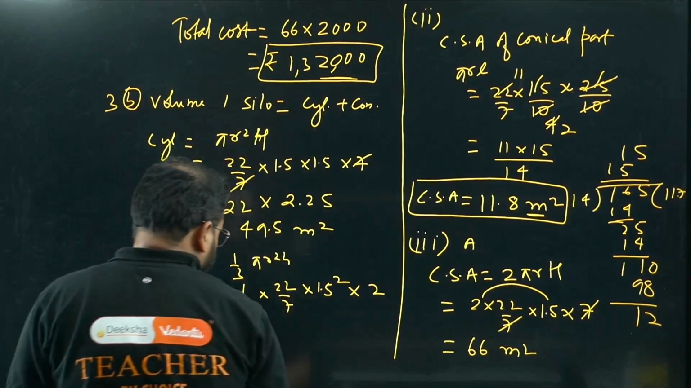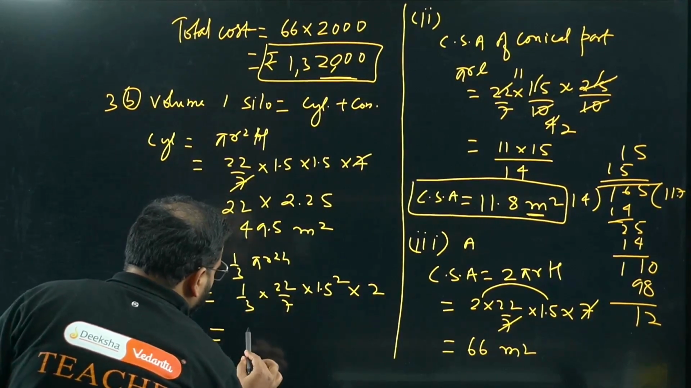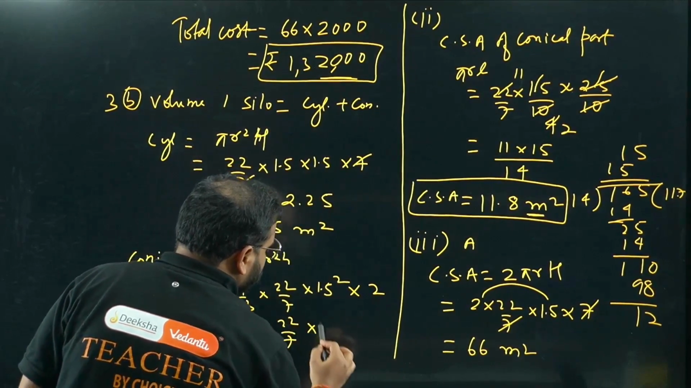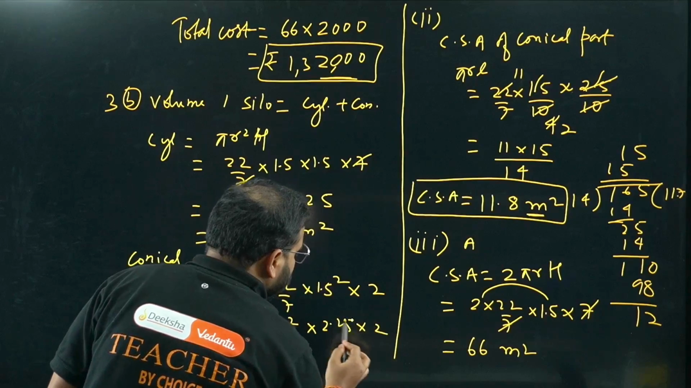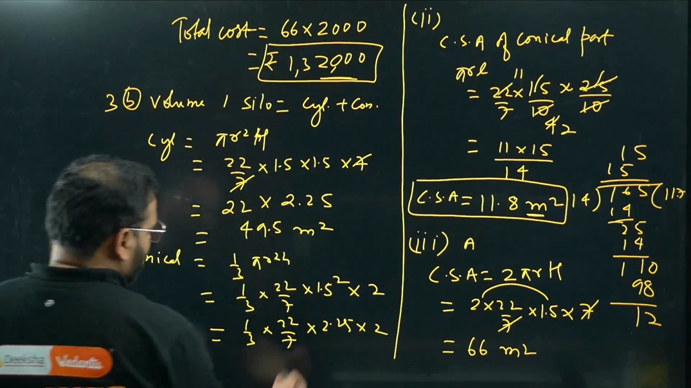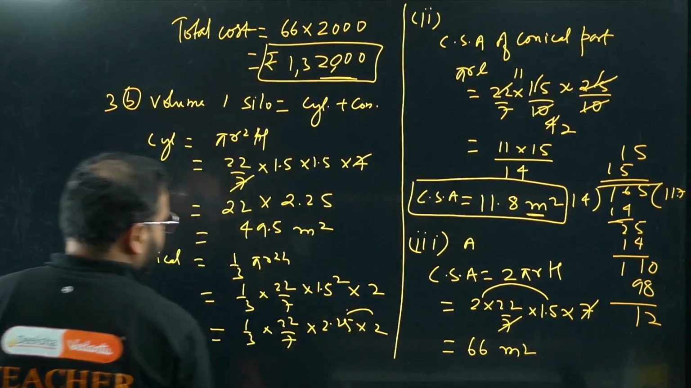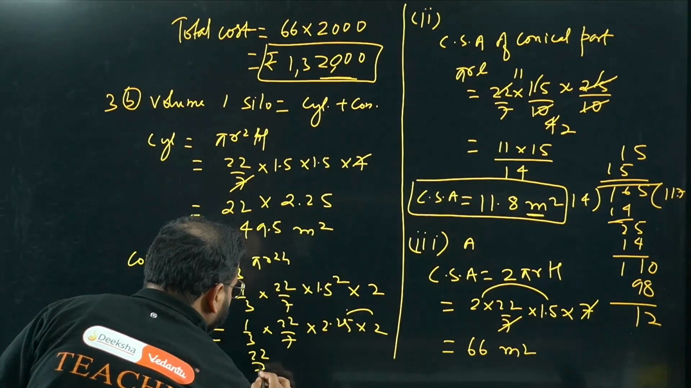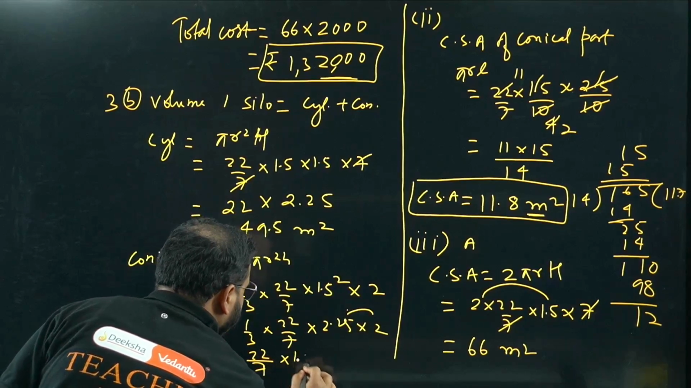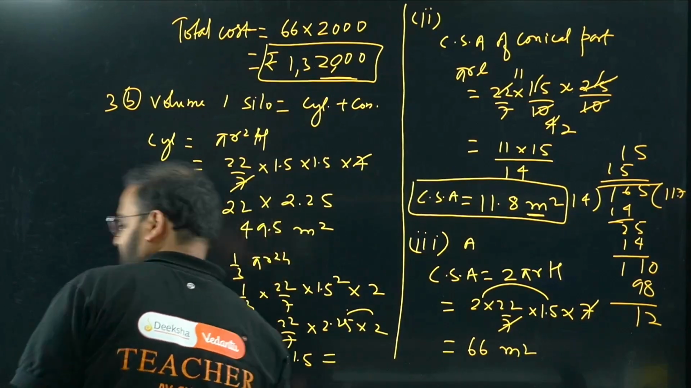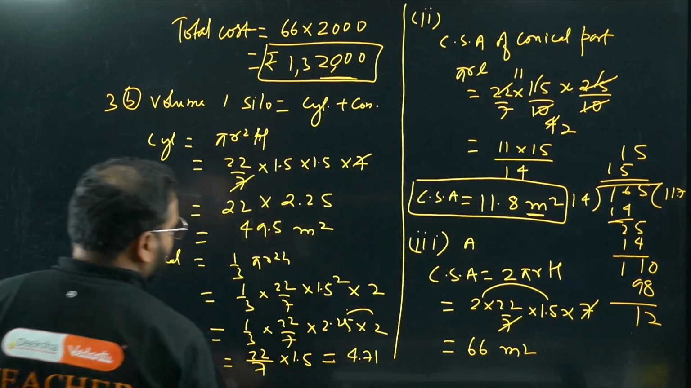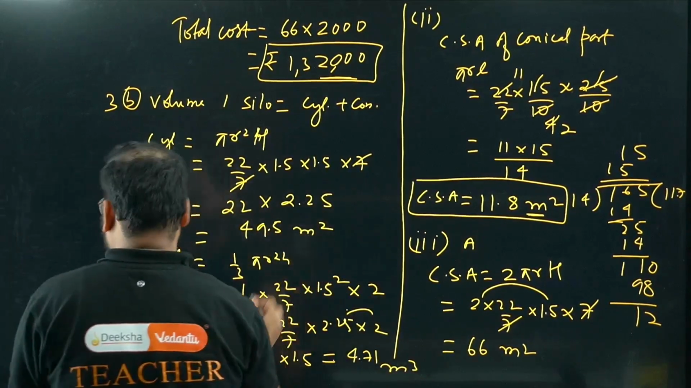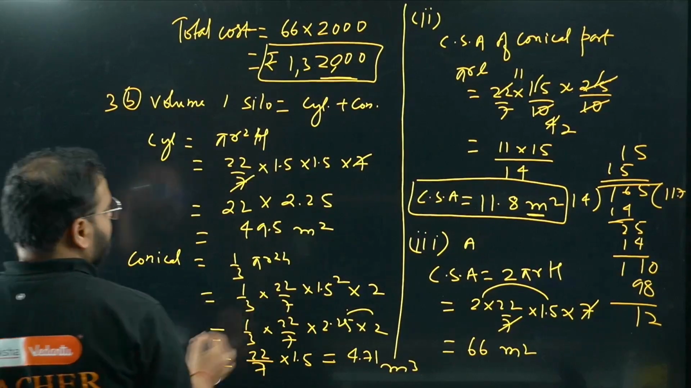If I do that, we're going to get 1 by 3 into 22 by 7 into 2.25 into 2. How much is that? Simply 4.5. This value is 4.5 by 3, which is 1.5. So this is simply 22 by 7 into 1.5, which comes as 4.71. It's a volume, right? So meter cube. Over here also meter cube. I've written meter square, but this is nothing but meter cube.